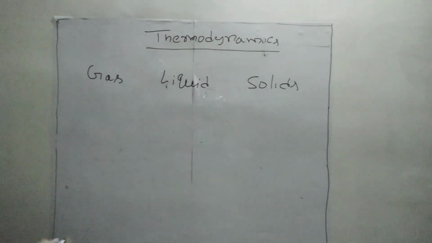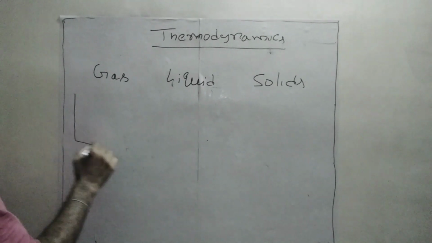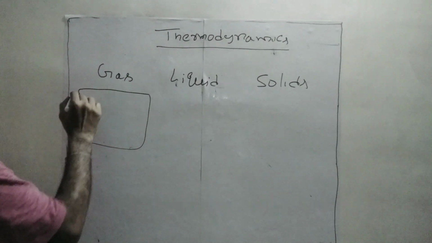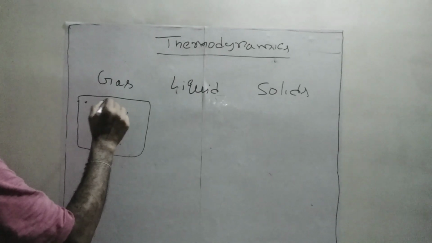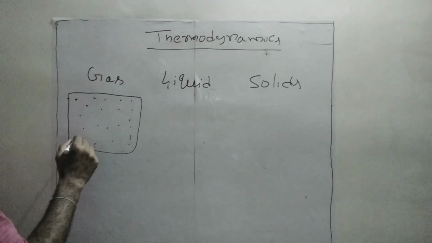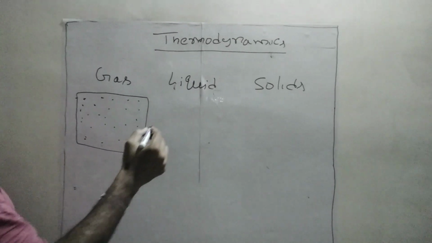Now in gases, it will take the shape of the container and the distance between the particles is very large and the attractive force is very small compared to liquids and solids.